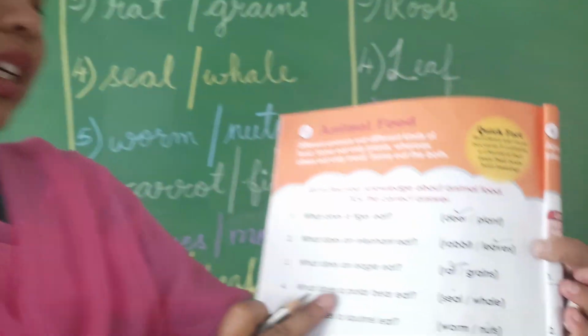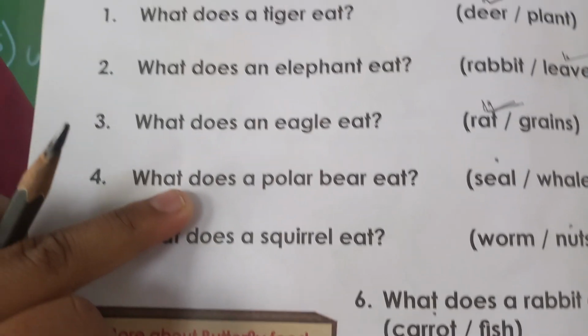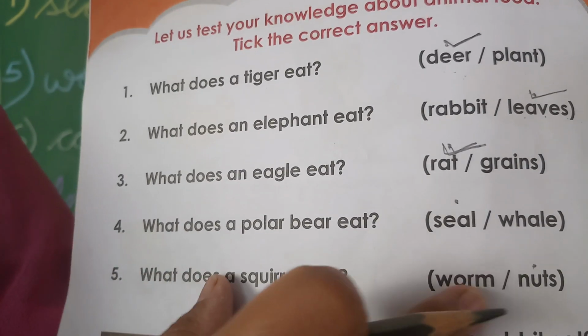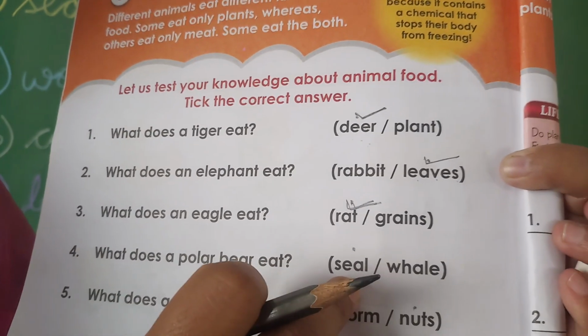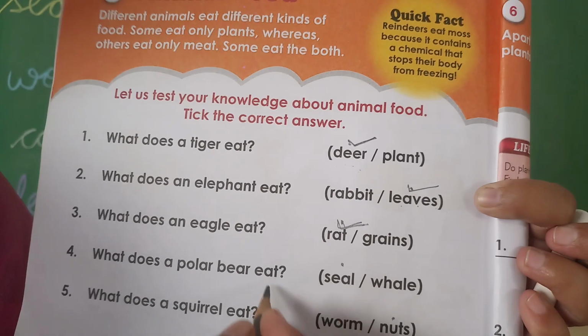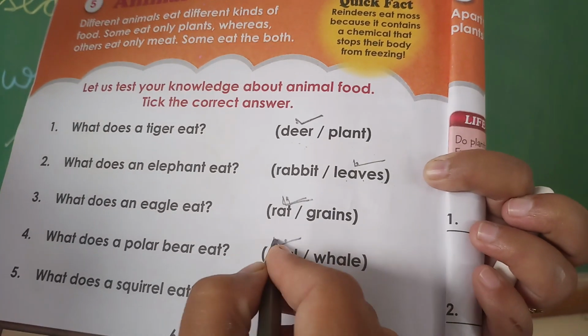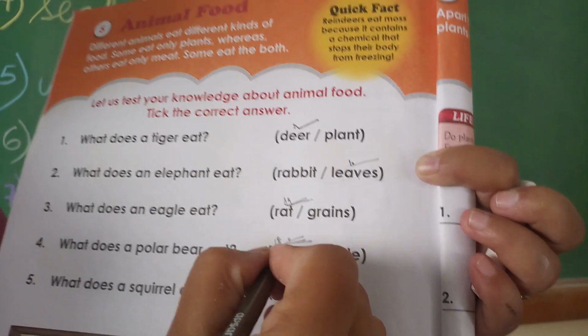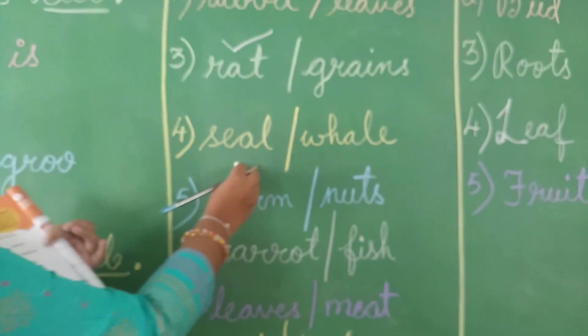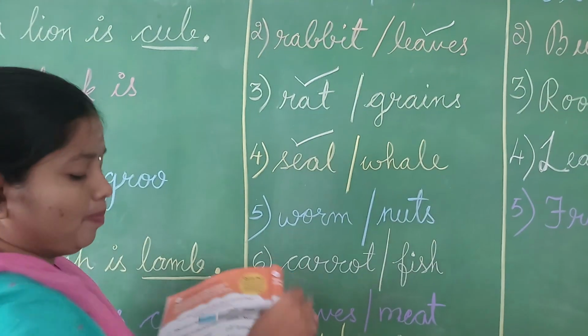Next, fourth one, children. What does a polar bear eat? Whether polar bear will eat seal or whale? Think it, children. Yes, polar bear will eat seals. S-E-A-L, seal. So you make a right mark for seal. So I will put a right mark for seal here.